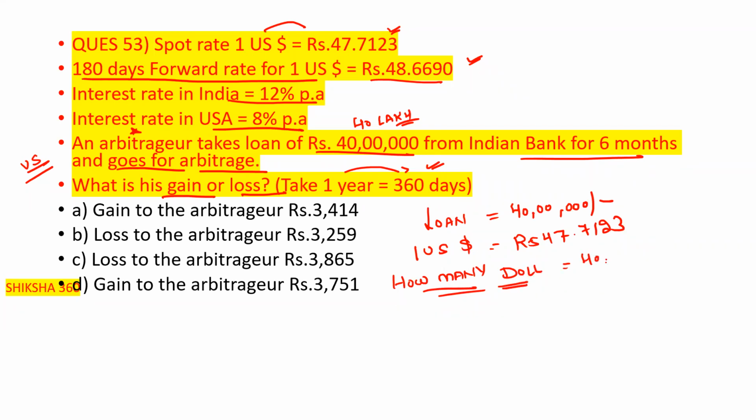So 40 lakh divided by 47.7123. We will get 83,835.82 dollars. This much dollar we will get here.